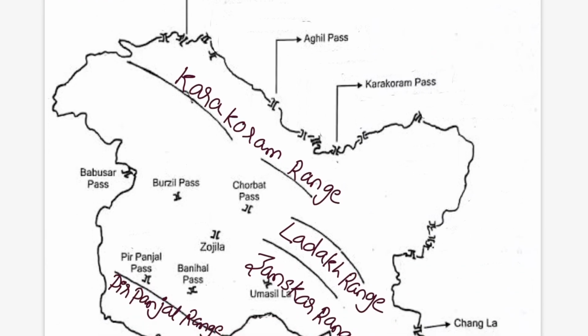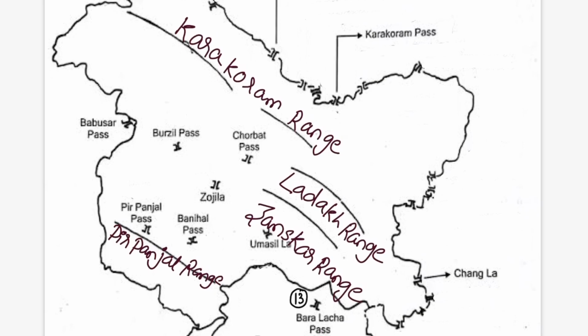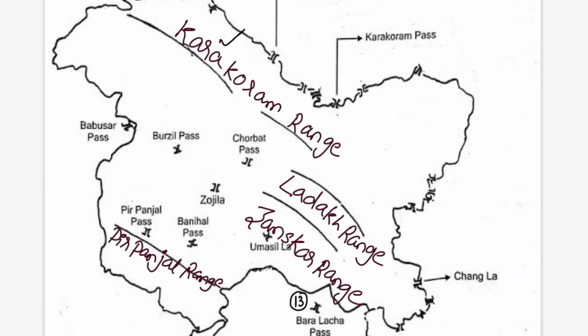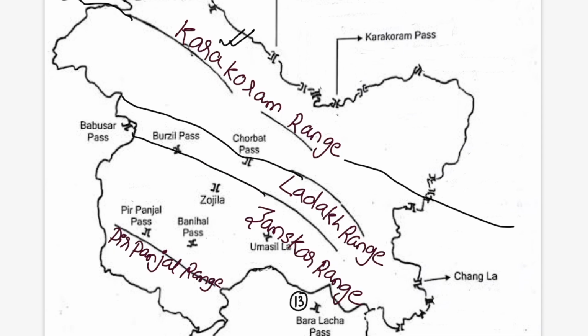The mountain passes of Jammu Kashmir and Himachal are present in the Himalayan region and also the Trans-Himalayan region. So from this map, first we will understand what is the Himalayan region and what is the Trans-Himalayan region. As you can see, this is the Karakoram range, and if you go further into Afghanistan, this Karakoram range is named the Hindu Kush mountains. This Karakoram range again goes to the Tibet part. If you can see this Ladakh range, it actually starts from the Gilgit region, south of the Gilgit region, in Jammu Kashmir, and it goes to Tibet by the name of Kailash range or the Kailash Mansarovar part.